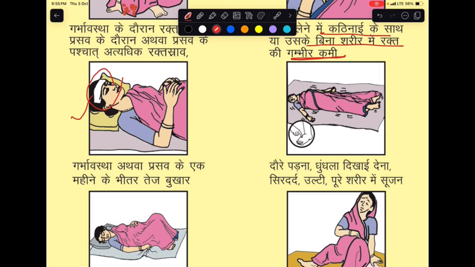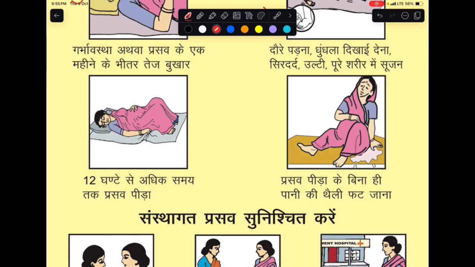Please take her to the hospital and get herself checked. Then what about this one? This is saying headache, blurring of vision, fits or swelling all over body. So if you see a female is having headache, blurring of vision, fits or swelling all over her body, please go to a nearby doctor and get yourself checked.